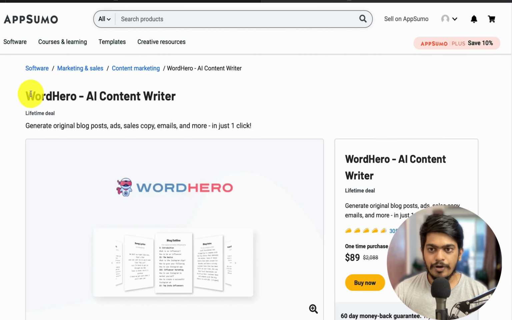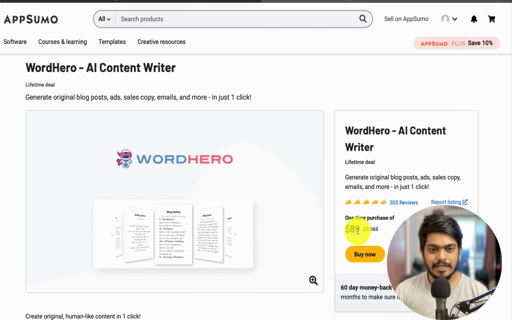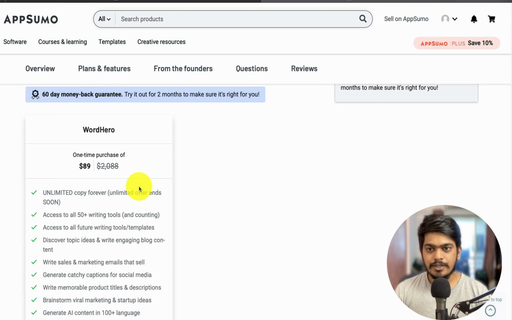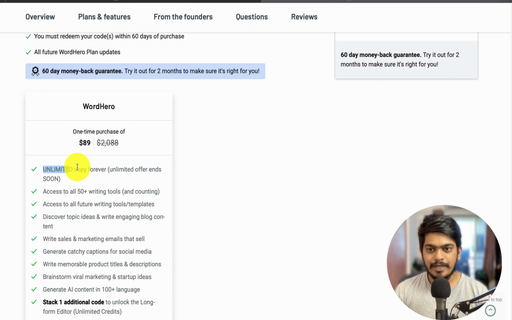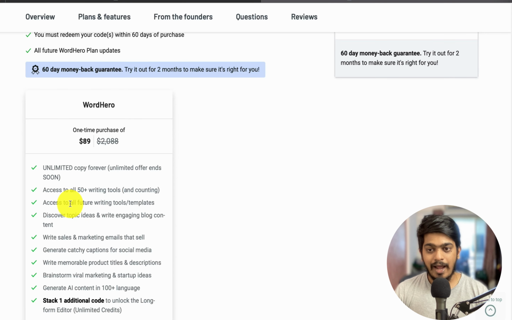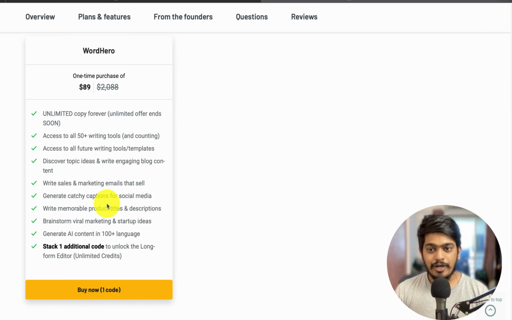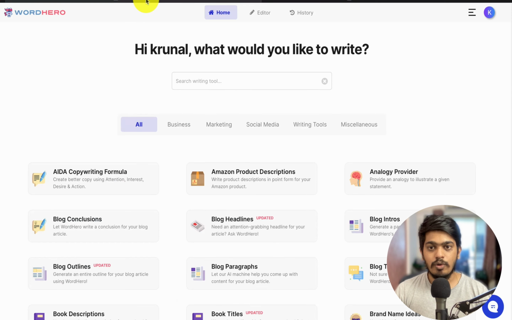So this is WordHero here. It's available on AppSumo for a one-time payment of just $89. This $89 doesn't include the long form editor, so for getting the long form editor, you have to spend additional. Talking about the features, as you can see, you get unlimited copy forever. Then you have access to these 50 plus writing tools, and access to all the future writing tools or templates. So what we'll do is go into WordHero and I'll show you what they have to offer.